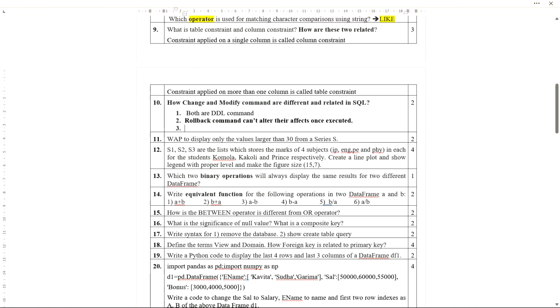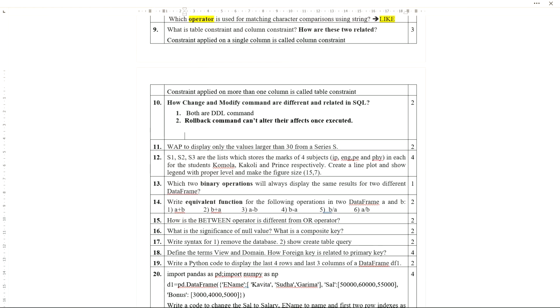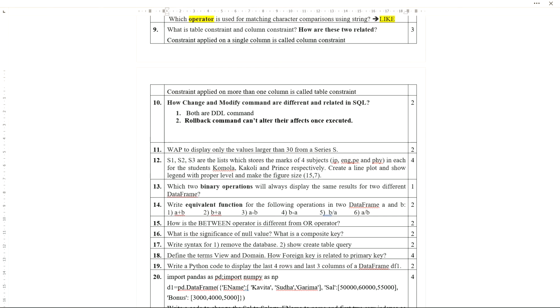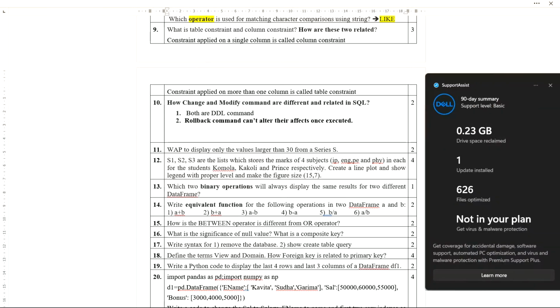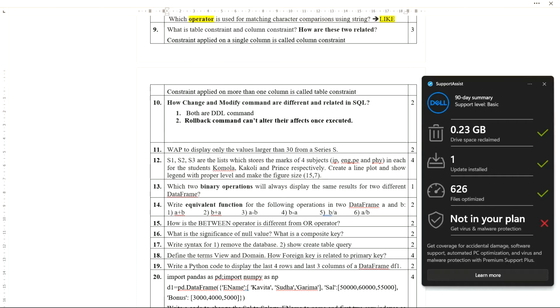Okay, so these two are the similarities of these two commands. First of all, both are DDL commands. Next, if after executing any of these commands we execute the rollback command, it will not be able to undo the changes made by the change or modify commands.